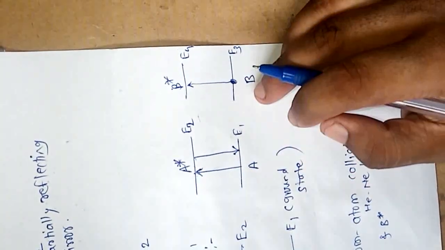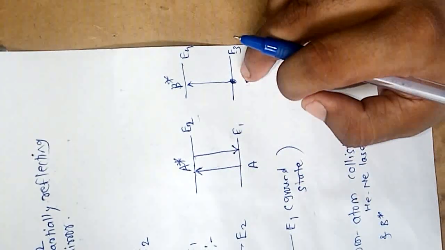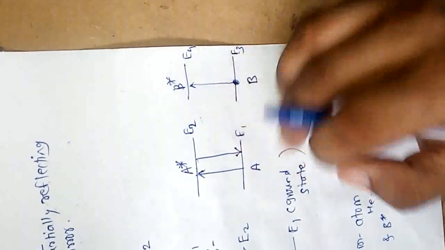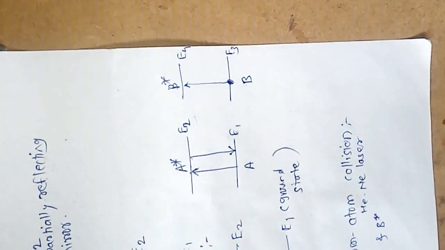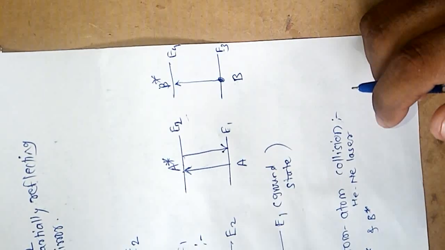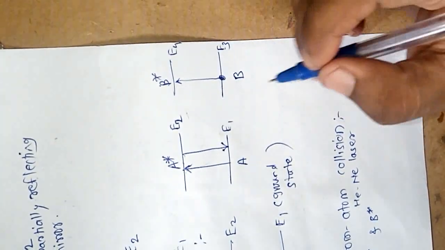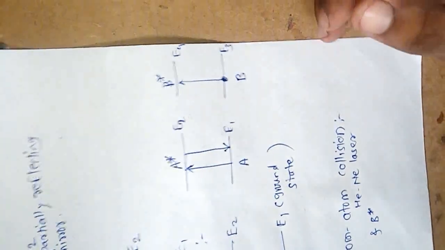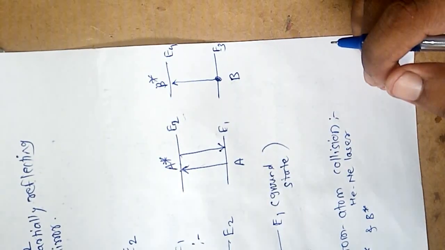So due to collision of these atoms, the energy is transferred from one atom to the other, and in this way pumping is happening. So this is inelastic atom collision, and this is used in a helium neon laser. You will clear your idea of this inelastic atom collision in the helium neon laser. So this is all about this point.